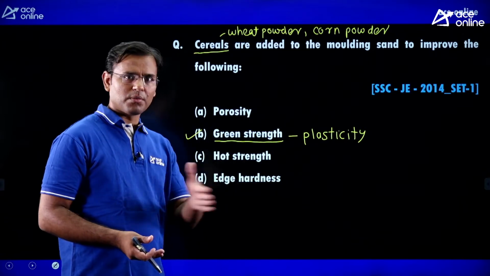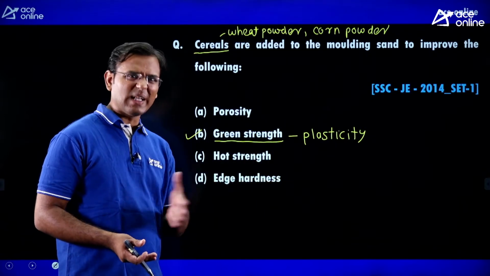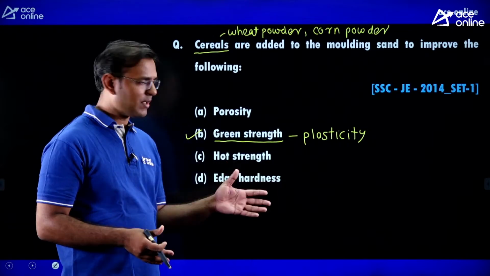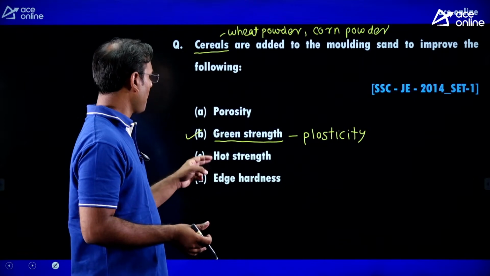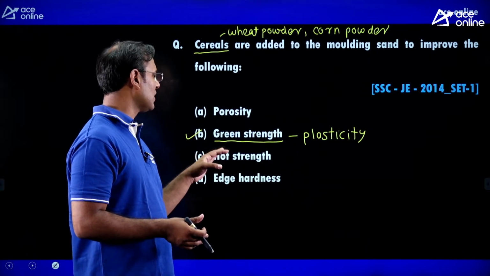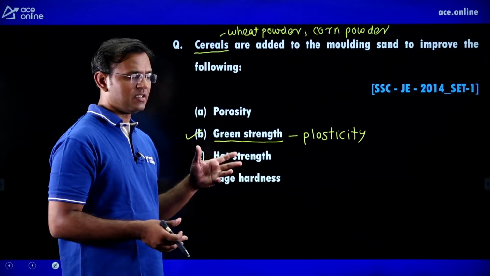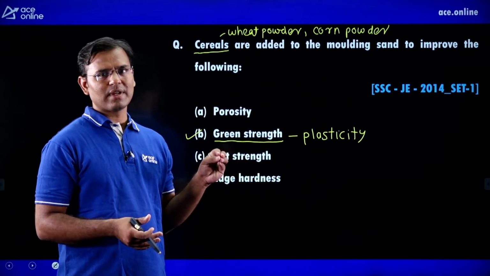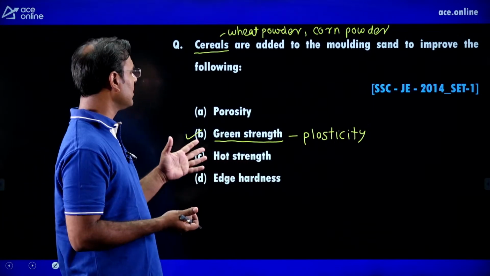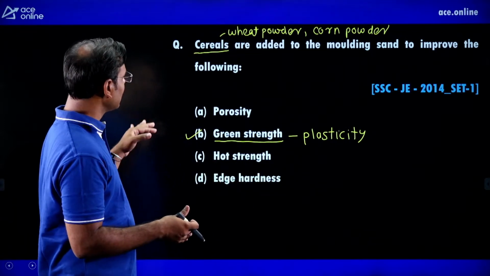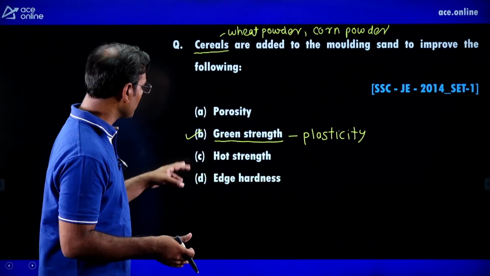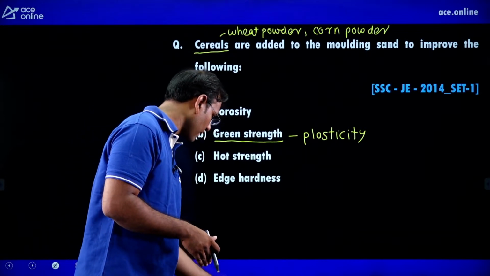When we add water to that powder, it is very flexible. The same concept applies, and that strength is known as green strength. In the molding sand we add some water and wheat powder, and then it gives good plasticity. So cereals are added to the molding sand to improve the green strength.